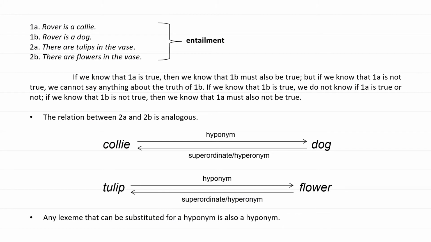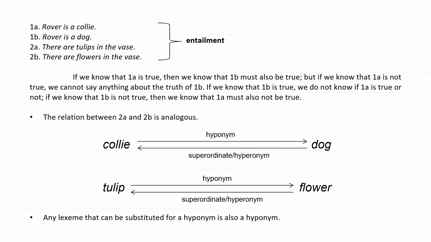Let's take a look at these sentences. These sentences are called entailment. 1a. Rover is a collie. 1b. Rover is a dog. 2a. There are tulips in the vase. 2b. There are flowers in the vase.